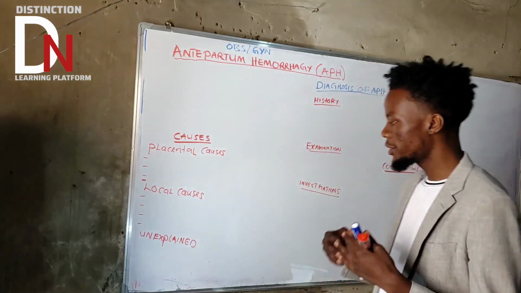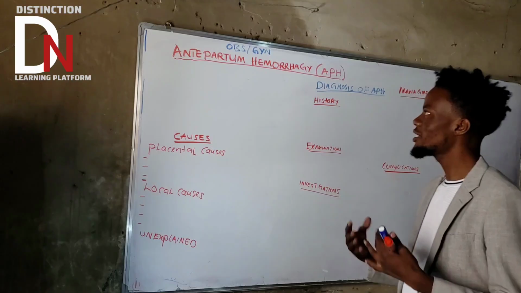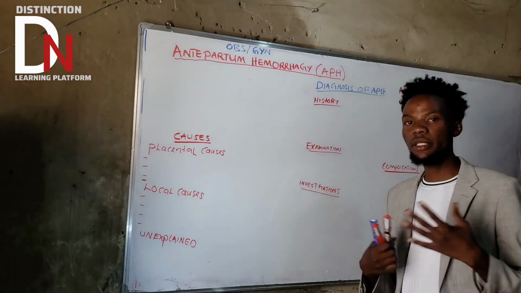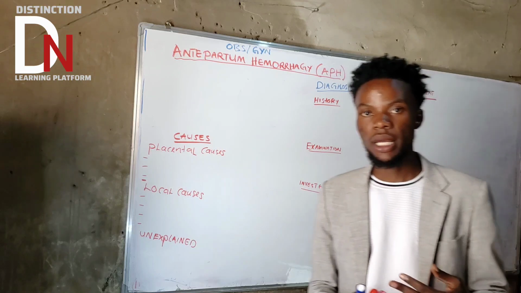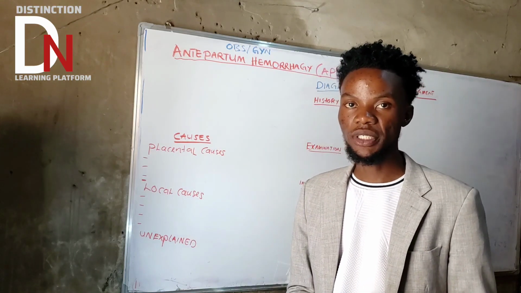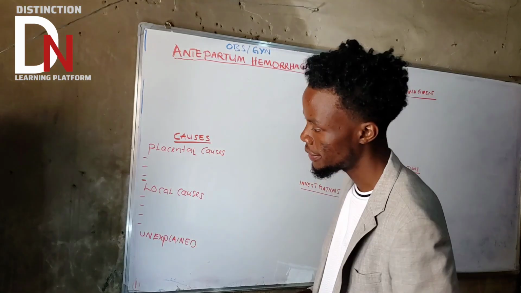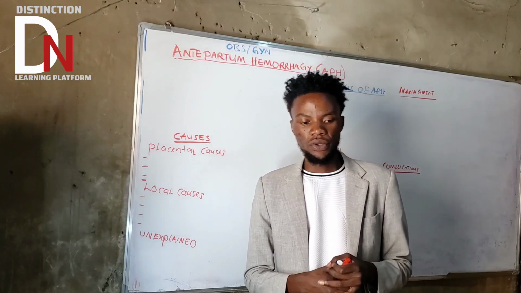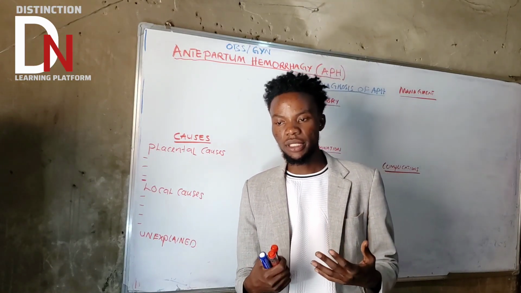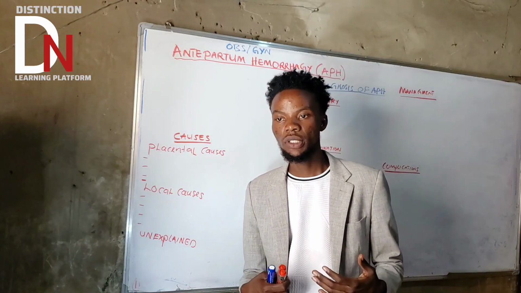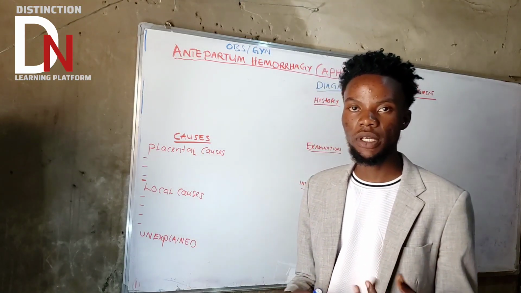Okay, so this is the clinical session, and this is under obs and gyn, and in this video we are talking about antepartum hemorrhage, which is also abbreviated as APH. Very important. If you talk about bleeding in pregnant women, basically we are saying obstetric hemorrhage. There are two types of obstetric hemorrhage.